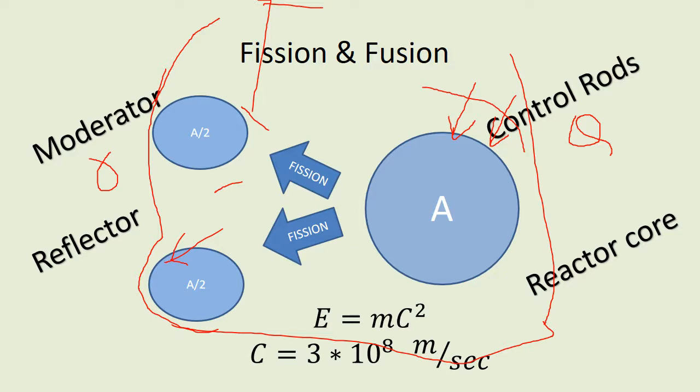Another important thing is your fuel. Which kind of fuel will we use for the nuclear reactor? The fuels are uranium, enriched uranium oxide, and then U-235 and U-238. These are the elements which are used for your fission and fusion.